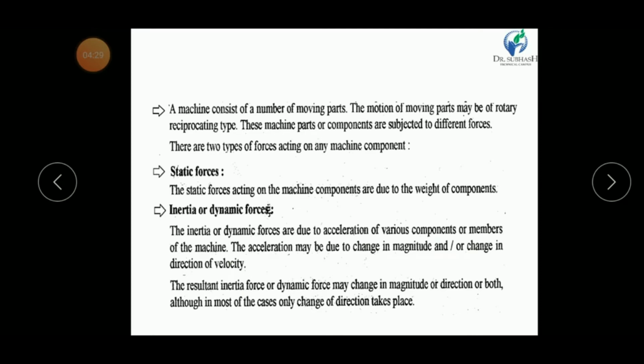In a simple way, dynamic forces means the magnitude and direction, or either magnitude or direction, change at a given instant of time. For example, if we ride a bike on a rough road, then our bike will experience some dynamic forces.